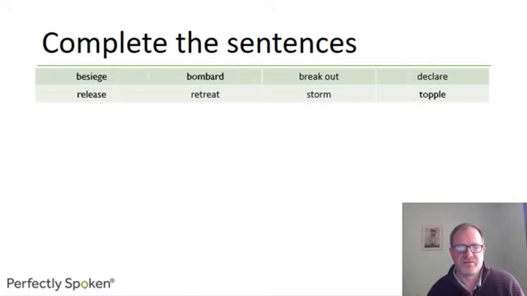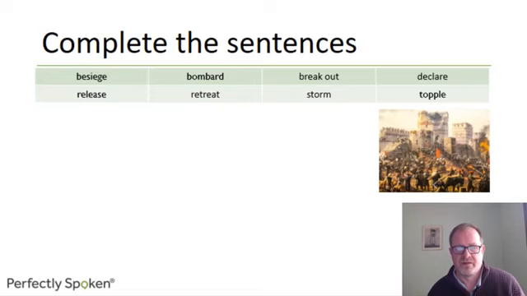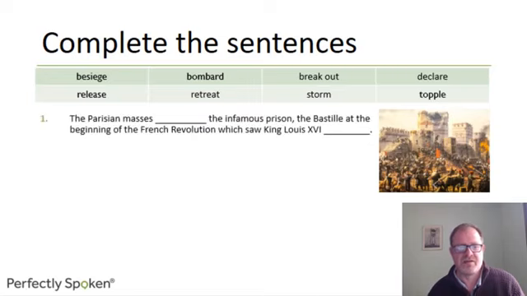So, some more words. These are verbs this time. Besiege, bombard, break out, declare, release, retreat, storm, and topple. And there's a picture, I think it's the Siege of Istanbul again. The Parisian masses, the ordinary people of Paris, this is in 1789, something the infamous prison, the Bastille.